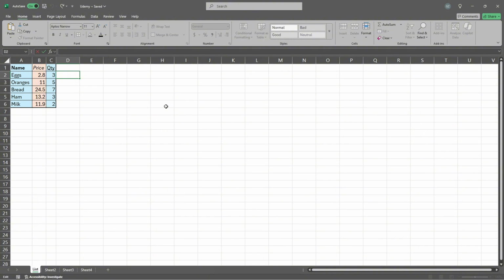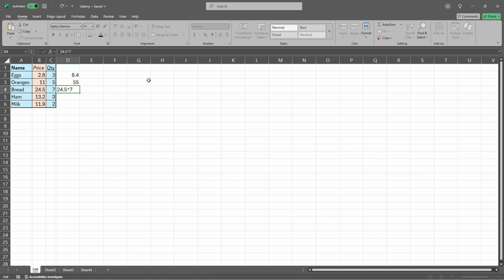It's quite easy because we start each of the commands with equal sign, and then we can just create the 2.8 times 3. And whenever you've got something like that, press enter, and voila, we've got the number of that price over here. The second thing, as you remember, you can practice, equals 11 times 5, press enter, then 24 times 7, but as you can see, I forgot something, and what I forgot?